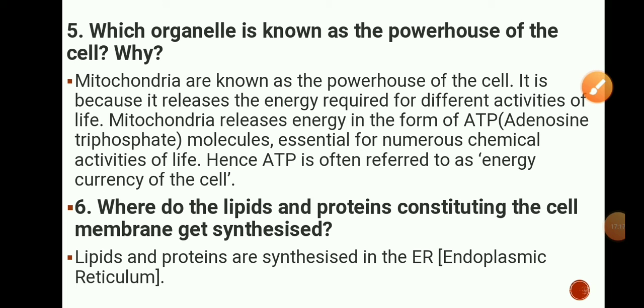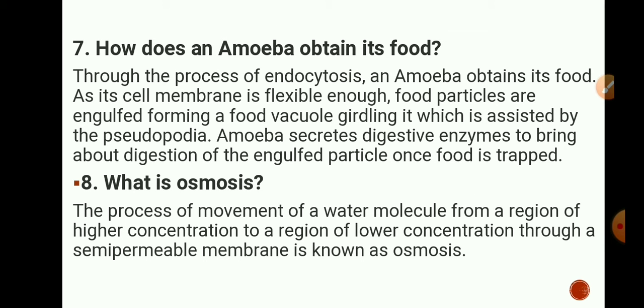Next question is, where do the lipids and proteins constituting the cell membrane get synthesized? So the answer to this question is, lipids and proteins are synthesized in the endoplasmic reticulum. See, lipids are synthesized in the smooth endoplasmic reticulum and proteins are synthesized in the rough endoplasmic reticulum, because on the rough endoplasmic reticulum ribosomes are present. How does an amoeba obtain its food?